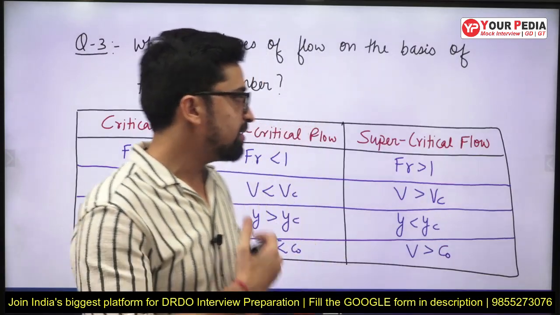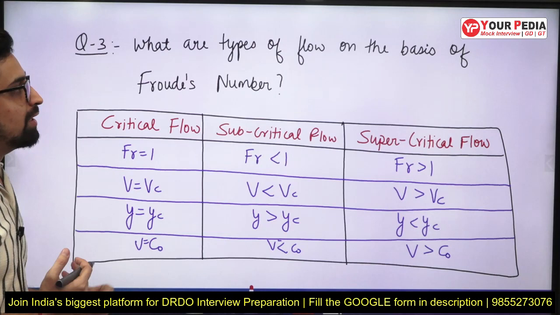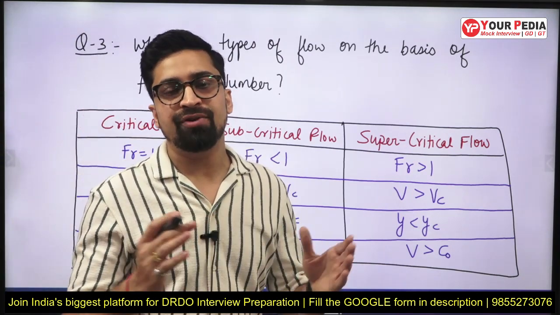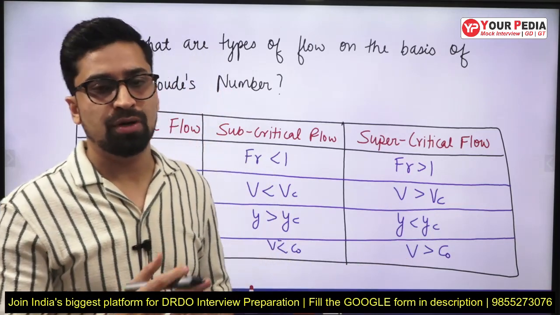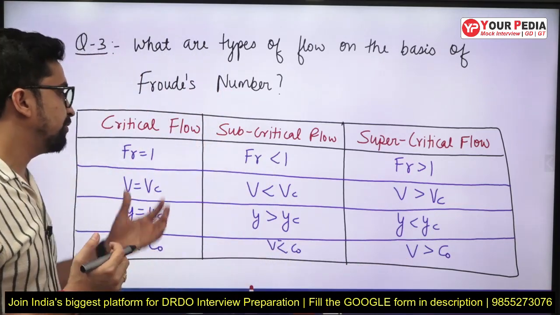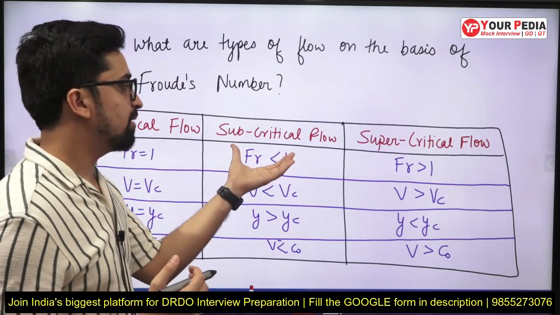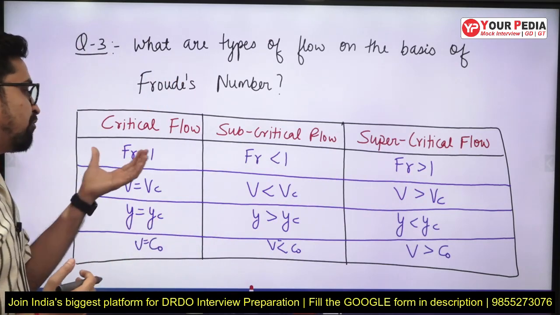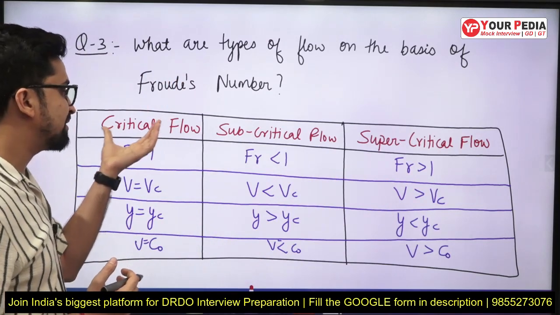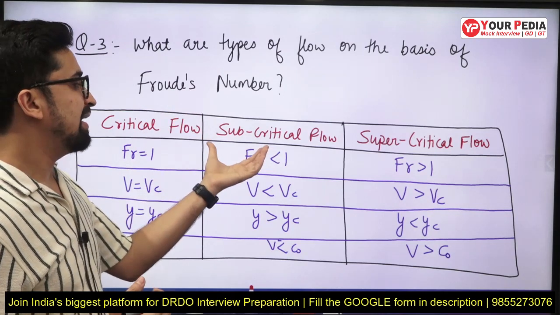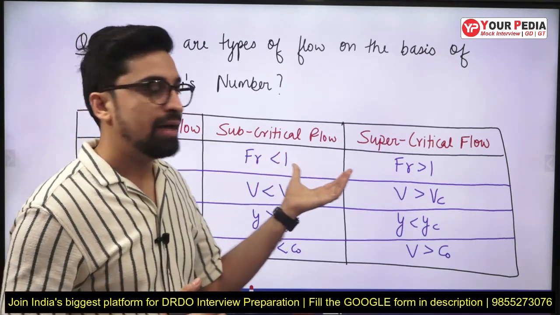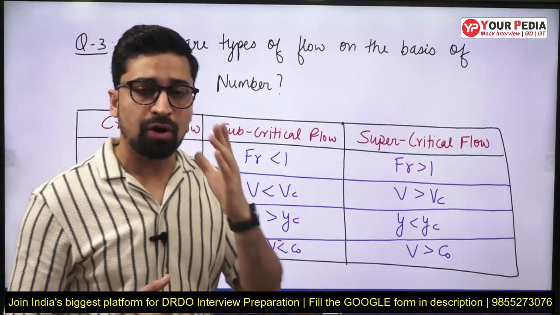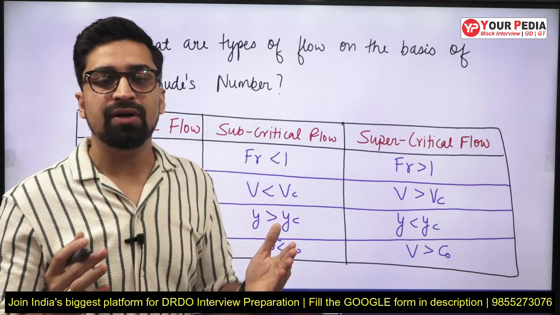Now they might increase the level and ask you what are the types of flow on the basis of Froude number. So basically we classify different types of flows on the basis of Froude number. For example, the flow can be critical flow, subcritical flow, or supercritical flow, right? When the Froude number is equal to 1, the flow is critical. When the Froude number is less than 1, it is subcritical, and when the Froude number is greater than 1, it is supercritical. In this way, on the basis of Froude number, you can classify different types of flows.